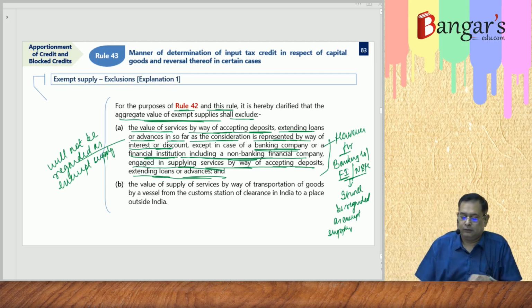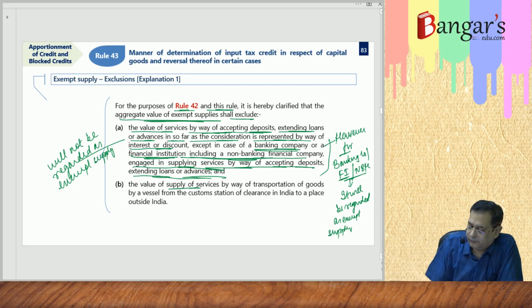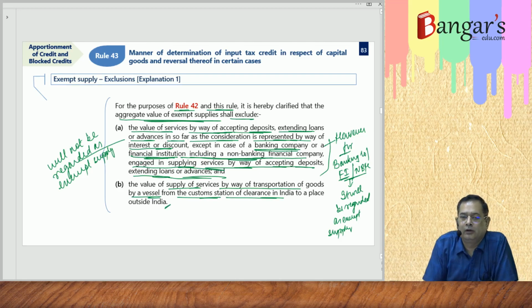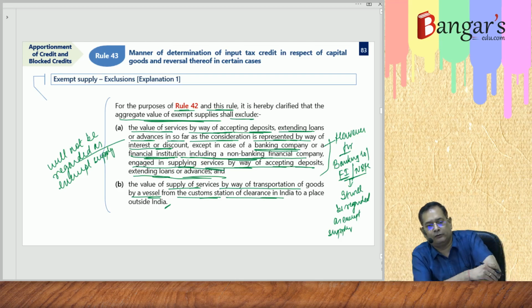Then the value of supply of services by way of transportation of goods by a vessel from a customs station of clearance in India to a place outside India. It won't be regarded as an exempt supply, though the same has been made exempt, but it will not be regarded as an exempt supply. So the shipping lines will also be entitled to take the input tax credit.